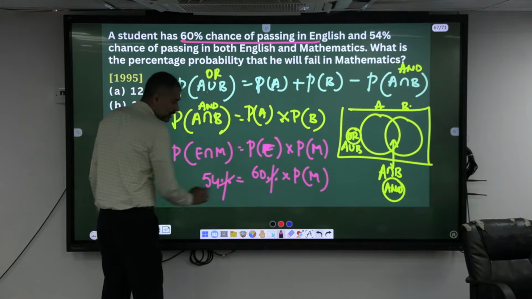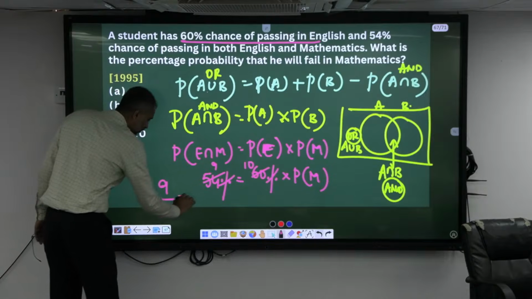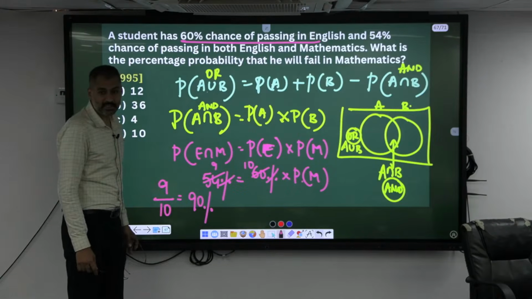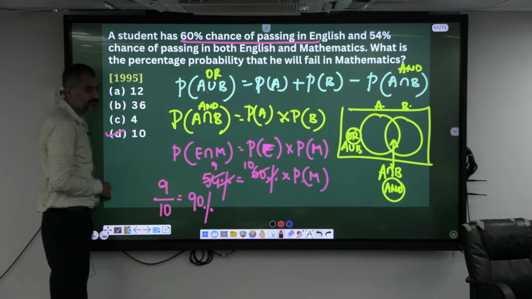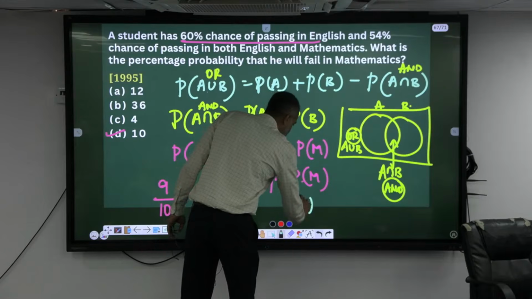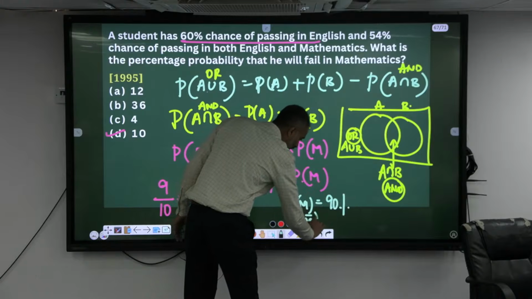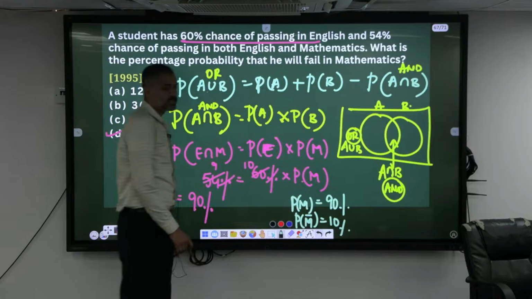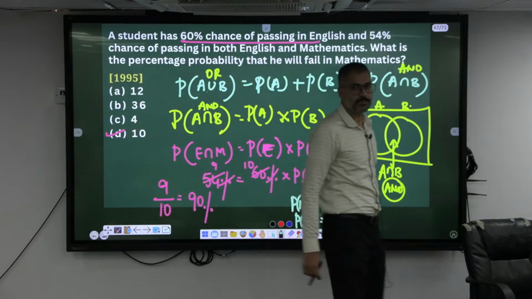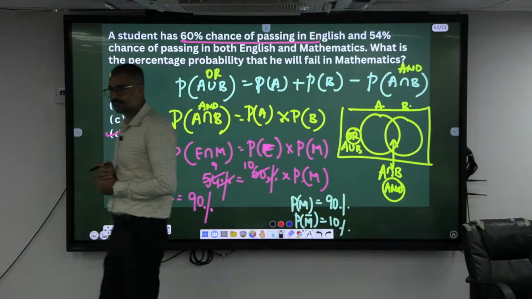Percentage cancels, madam. 6 into 10, 6 into 9. So 9 by 10. 9 by 10 is equal to what percent? 90%. Passing chance is 90%, means failing chances? If the probability of occurrence of an event, maths, is 90%, the probability of non-occurrence of that event is equal to what percent? Yeah, 100 minus.